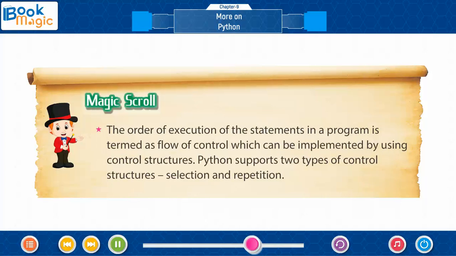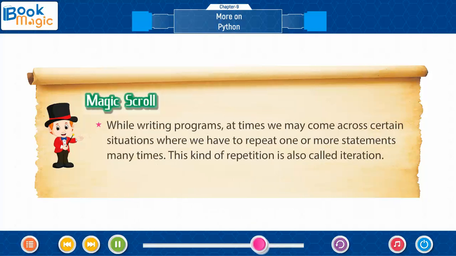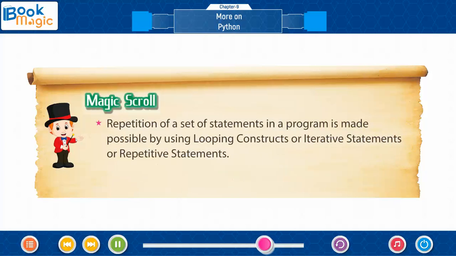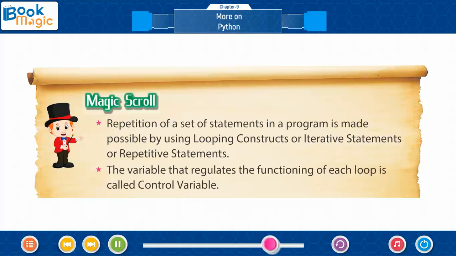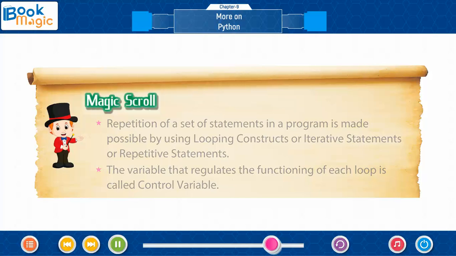The order of execution of the statements in a program is termed as flow of control, which can be implemented by using control structures. Python supports two types of control structures, selection and repetition. While writing programs, at times we may come across certain situations where we have to repeat one or more statements many times. This kind of repetition is also called iteration. Repetition of a set of statements in a program is made possible by using looping constructs or iterative statements or repetitive statements. The variable that regulates the functioning of each loop is called the control variable.